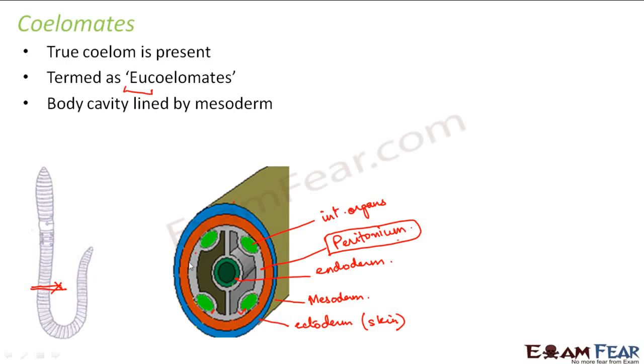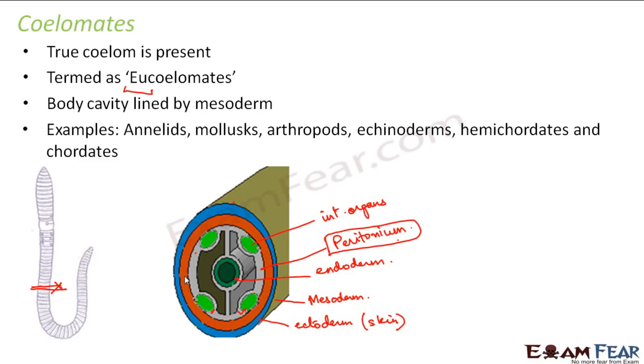They are all attached to each other, and also freely floating in the coelom. They can remain in a specific place because of this attachment. So the peritoneum helps in connecting the internal organs to each other. This is how the structure of coelomates looks.